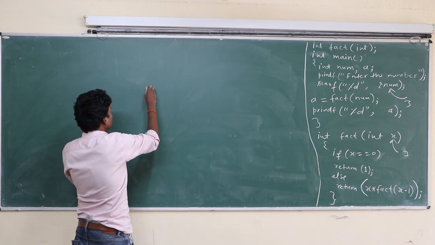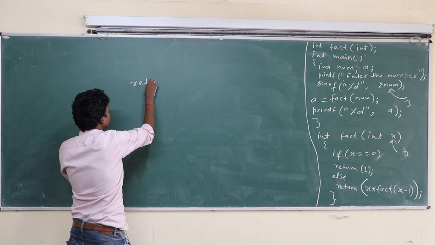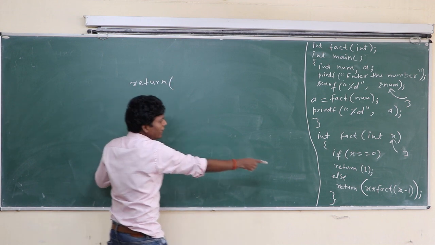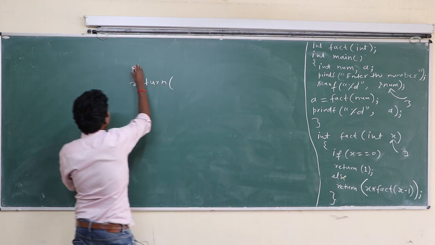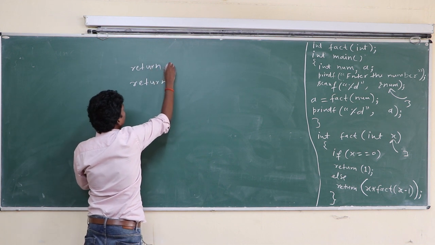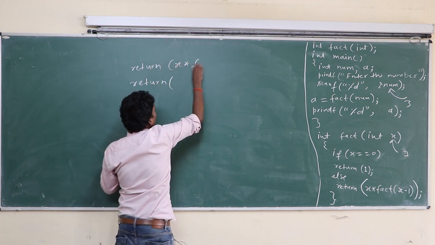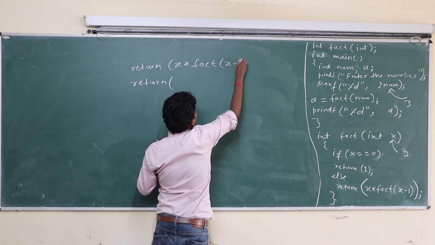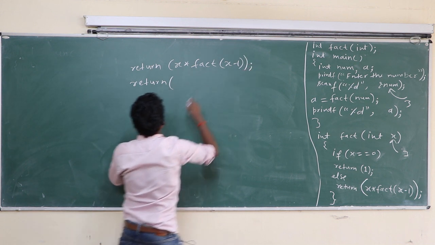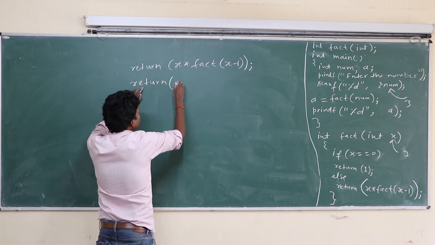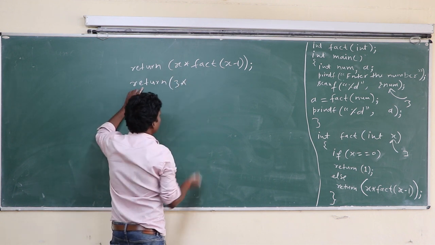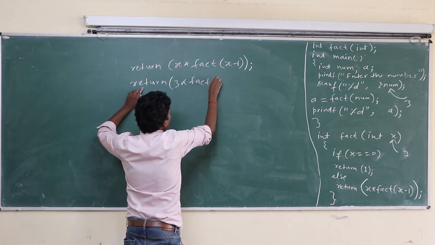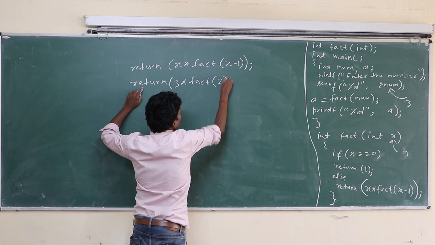Suppose 3 is supplied. So here return x, and again here return x into fact x minus 1. Here x has the value 3, the first time 3, because the user supplied 3 for the factorial. So here is 3, here is fact, and here is 3 minus 1, that is 2.